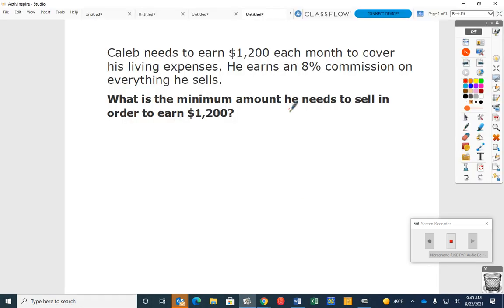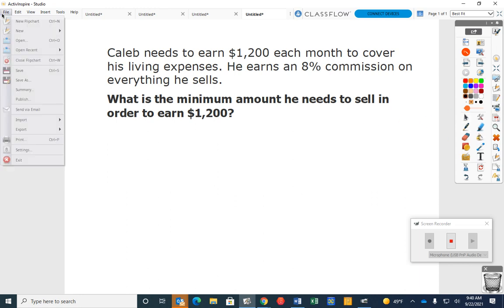If you're using the percent proportion, you don't need to change the percent to a decimal. We're only going to be finding the whole today.